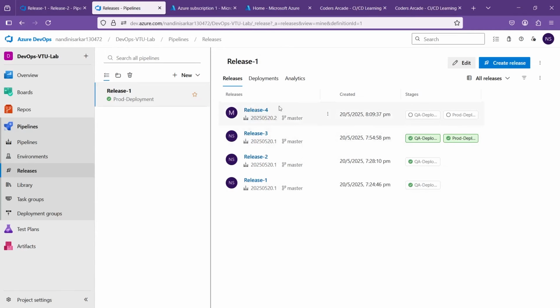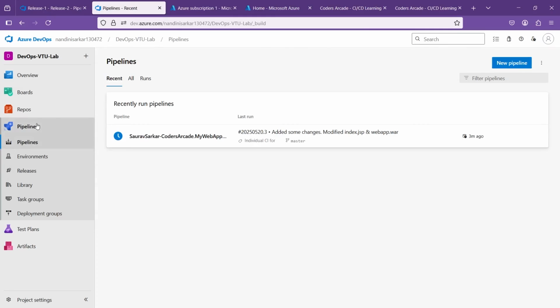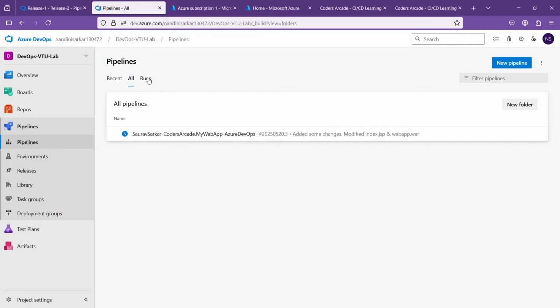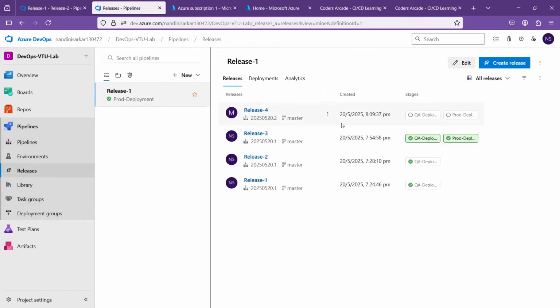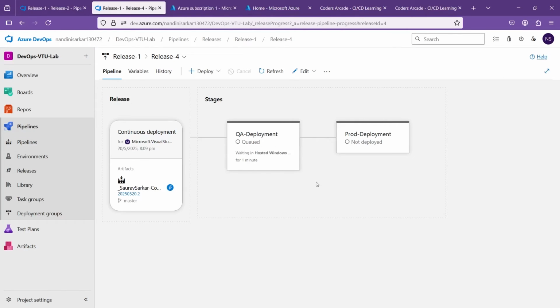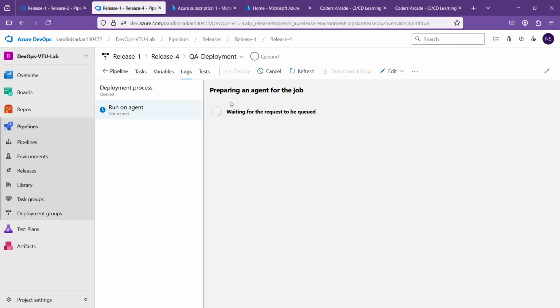Let's go to the releases. See guys, see the magic. As soon as that job, we go to the pipelines and let me see all pipelines runs. See, that one happened. Because of that, it happened. One release is also happening, release 4. Open this. See, automatically QA deployment started and the prod deployment will also start. Go to the logs, it will start automatically. Okay, run on agent, everything is starting.